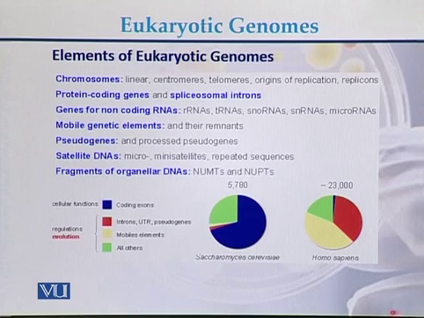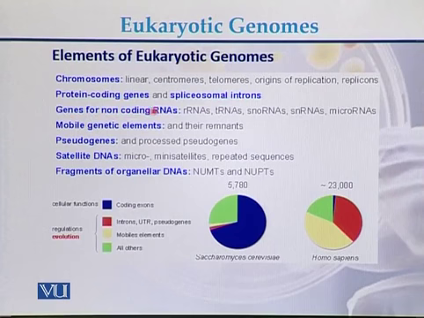We can see that in case of eukaryotic genomes, chromosomes can be linear. There is centromere in the middle of the chromosomes. Then there are telomeres at the ends of the chromosome. In the chromosomes, there is origin of replication and there are replicons. In case of eukaryotic genomes, there are protein coding genes and spliceosomal introns.